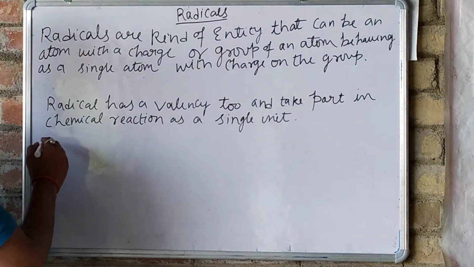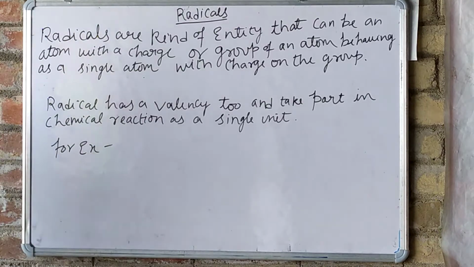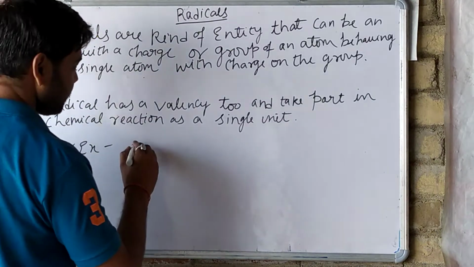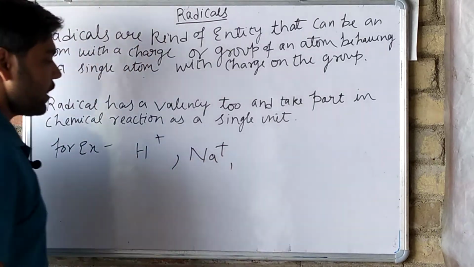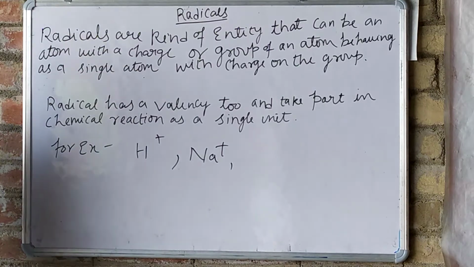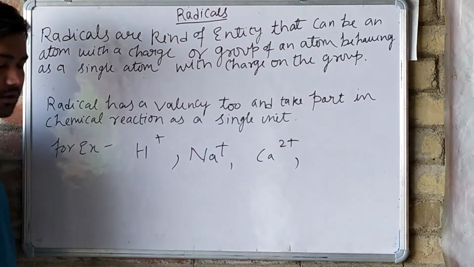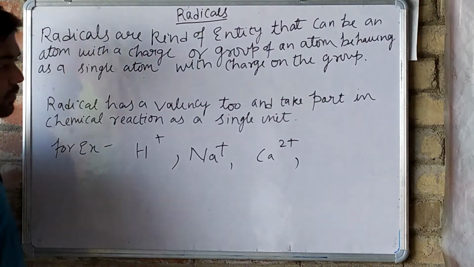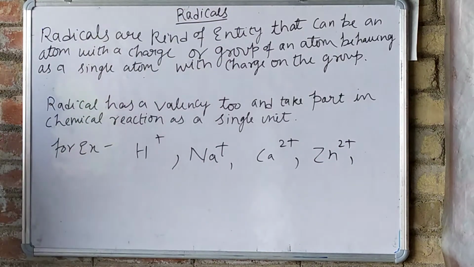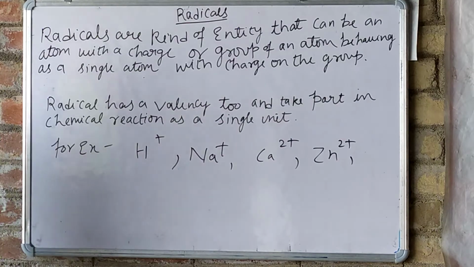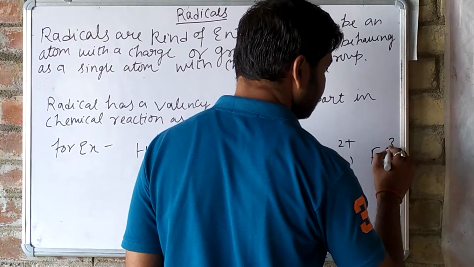For example, see some examples. For example, we have H plus, Na plus, Ca2 plus, Zn2 plus, and also iron, Fe2 plus, Fe3 plus.